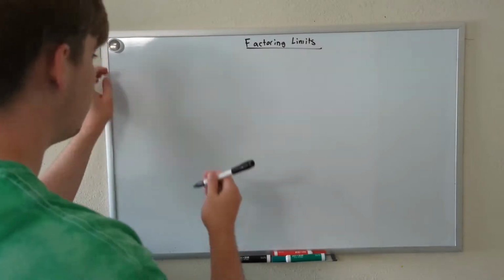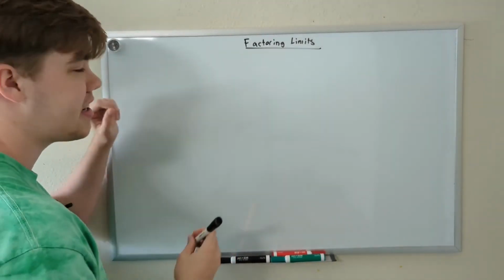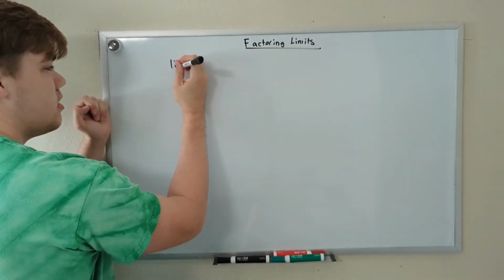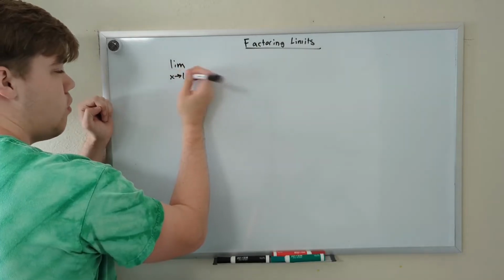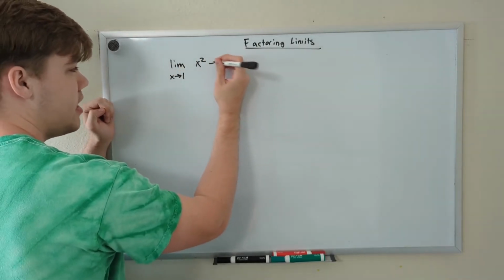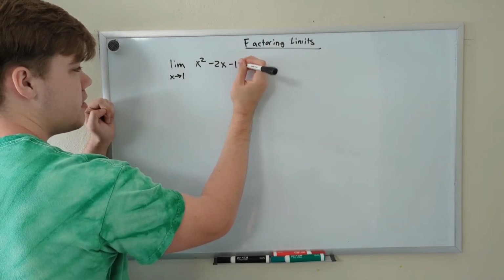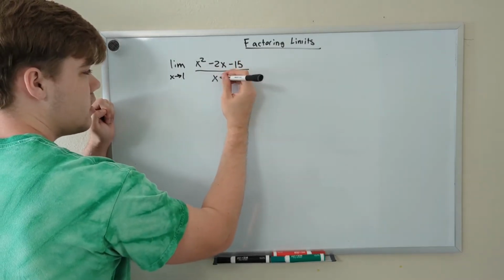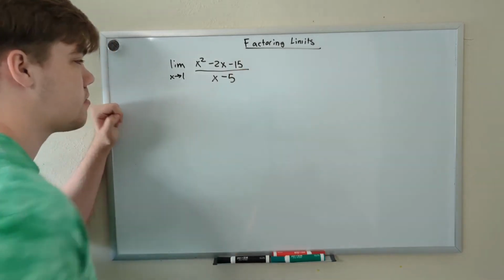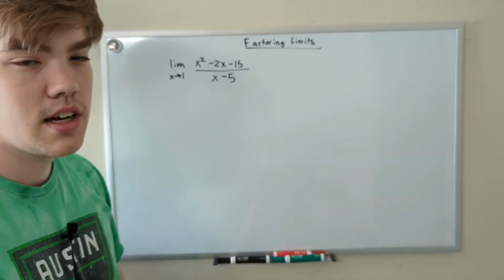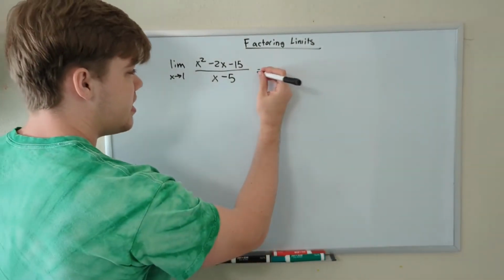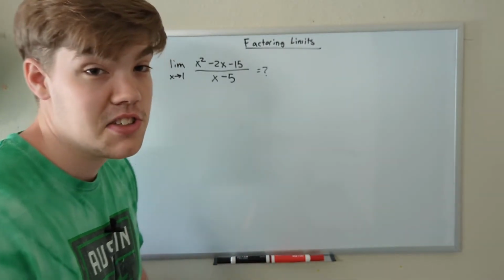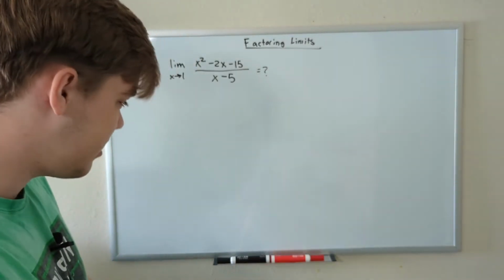Our next example will be the limit as x approaches 1 of x squared minus 2x minus 15 divided by x minus 5. What is the limit of this problem? Let's find out. Let's use the green marker just for funsies, why not? May as well get some different colors up in here, right?